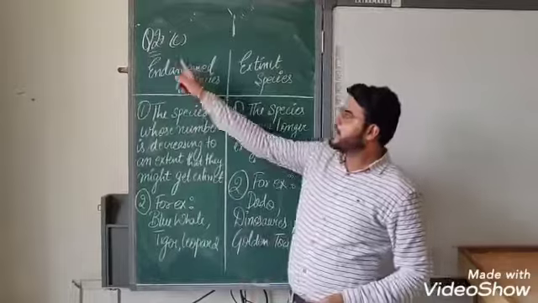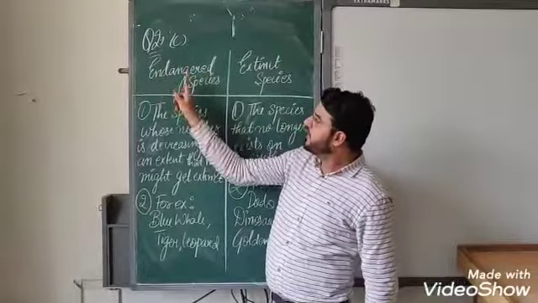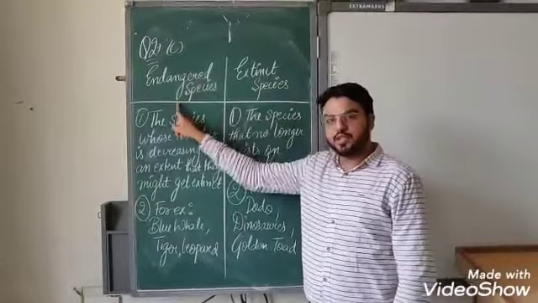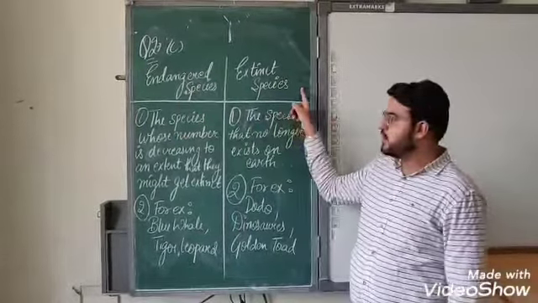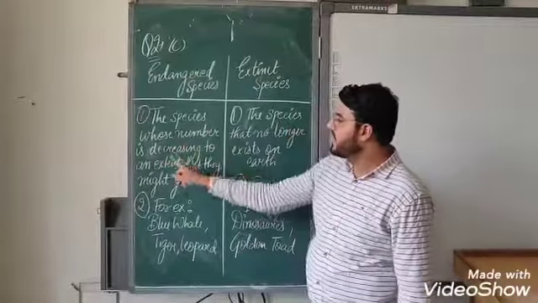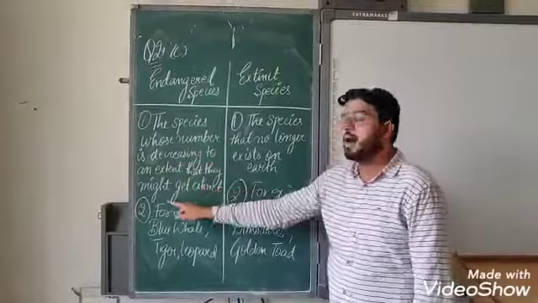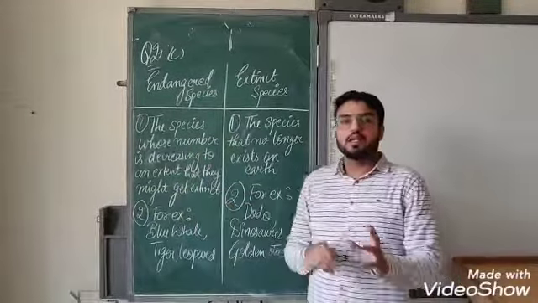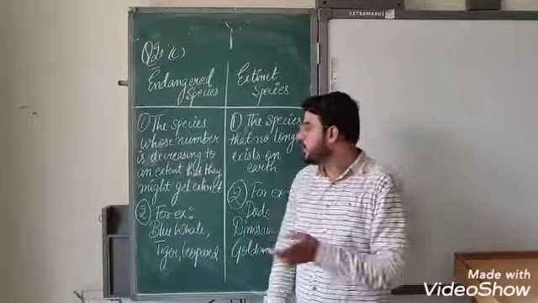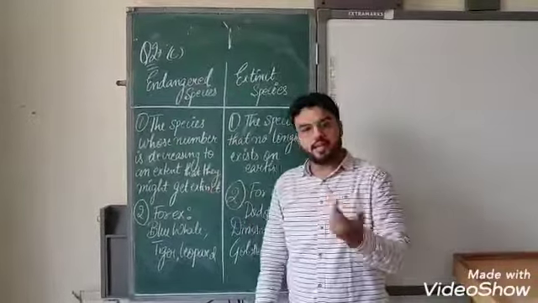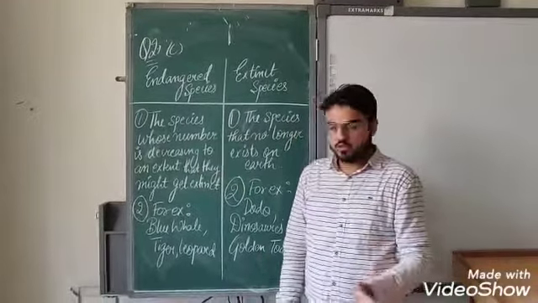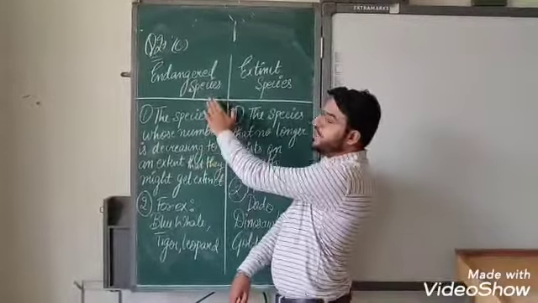Now, the third part is the difference between endangered species and extinct species. So first of all, what are endangered species? We have studied the species whose numbers are decreasing to an extent that they might get extinct. Means the population whose numbers are decreasing so much that they might get completely vanished from Earth. Those are endangered species.